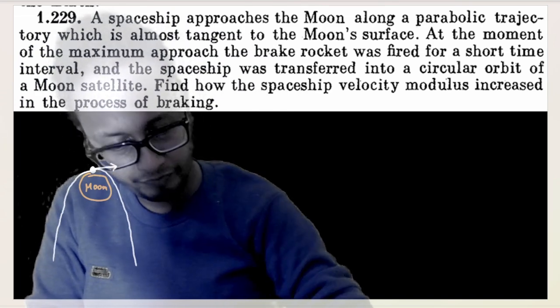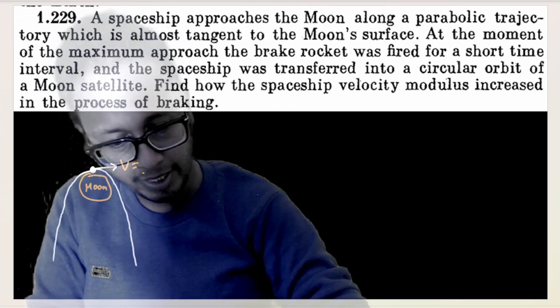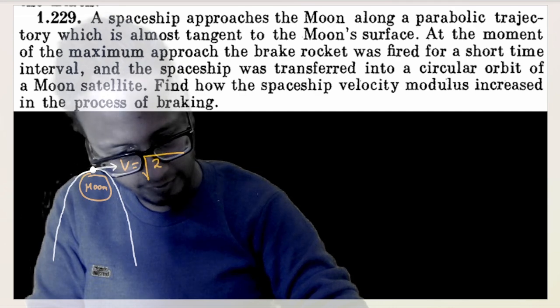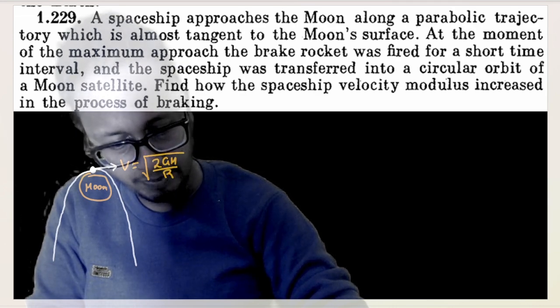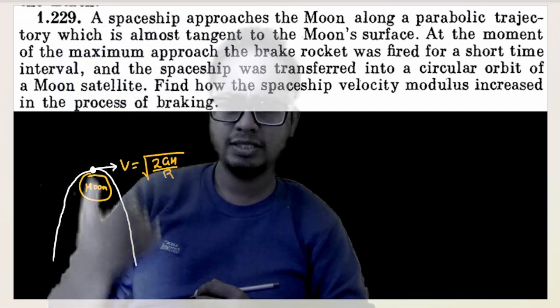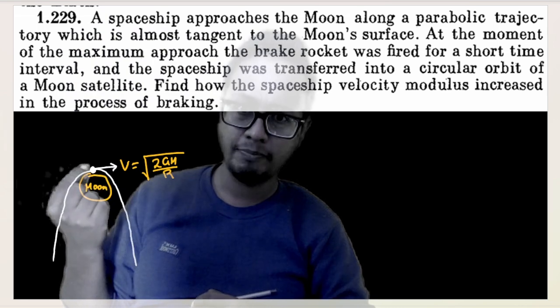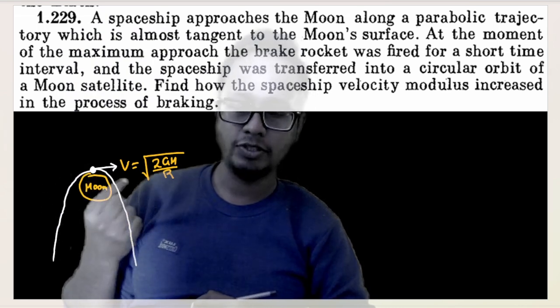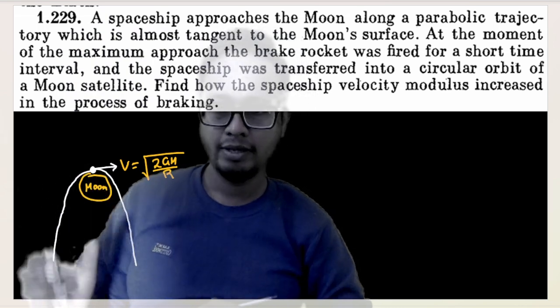Why is that? The velocity of the particle here would be nothing but escape velocity, root of 2GM by capital R. And why is that? Why is the particle here with escape velocity? Why is it not less than that?